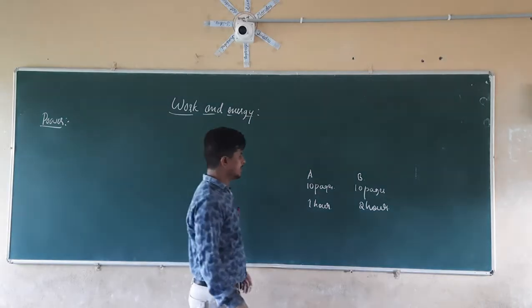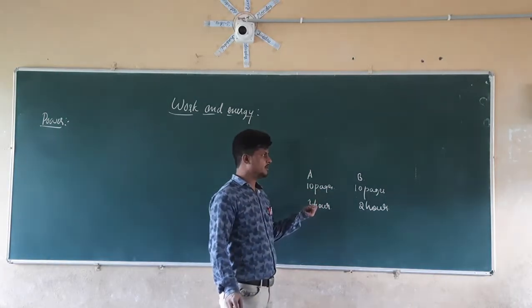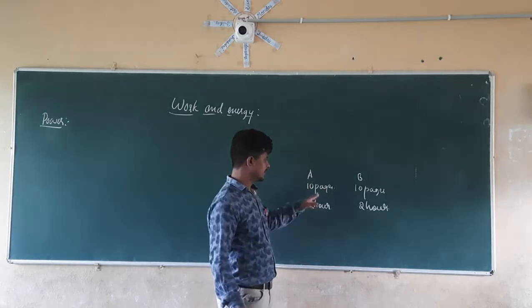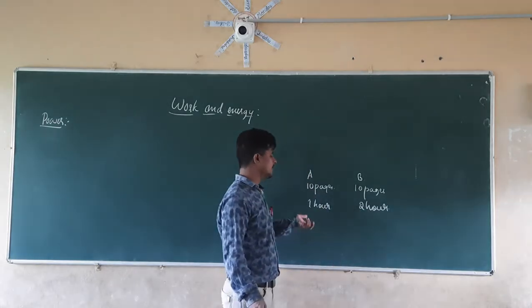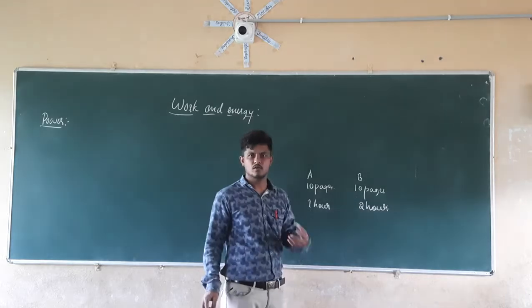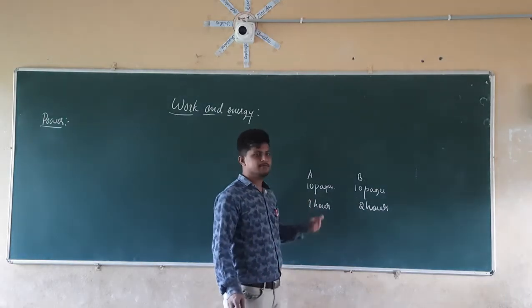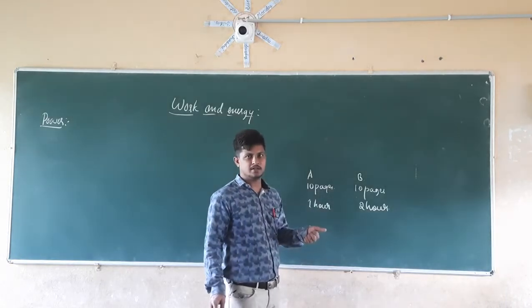So if we check here, A is writing 10 pages in 1 hour. Both of them are doing the same work; both are writing 10 pages. But the time taken by both of them is different. A is taking 1 hour less, and B is taking 1 hour more. So what does it mean? It means that A is more powerful than B, and B is less powerful than A.